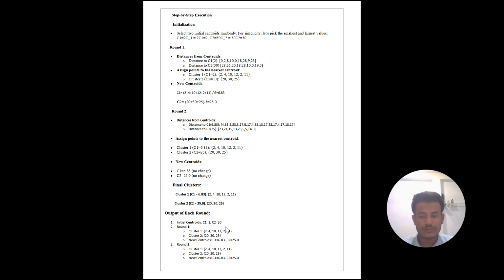So the output for each round is: initially, centroids C1 equal to 2 and C2 equal to 30. In round 1, cluster 1 is this and cluster 2 is this. The new centroids are C1 equal to 6.83 and C2 equal to 25.0. In round 2, cluster 1 is 2, 4, 10, 12, 3, 11 and cluster 2 is 20, 30, 25. The new centroids are C1 equal to 6.83 and C2 equal to 25.0.